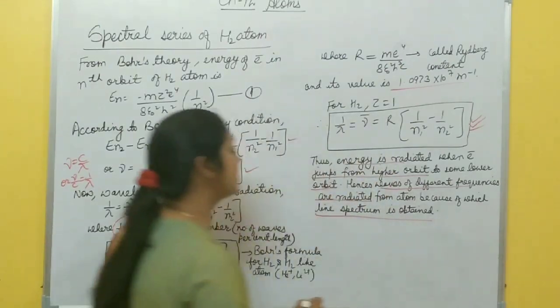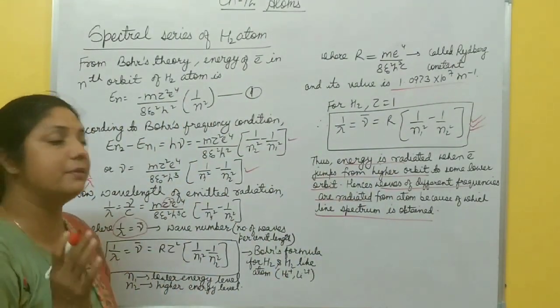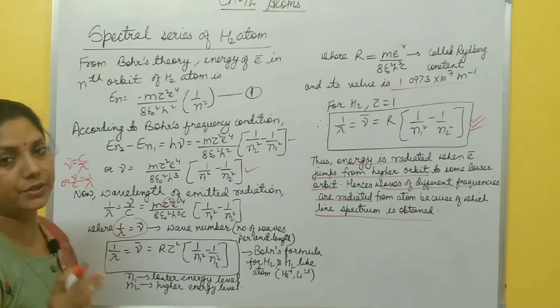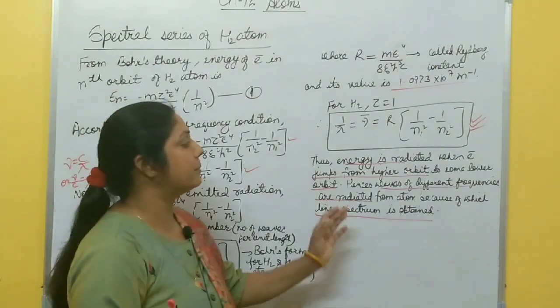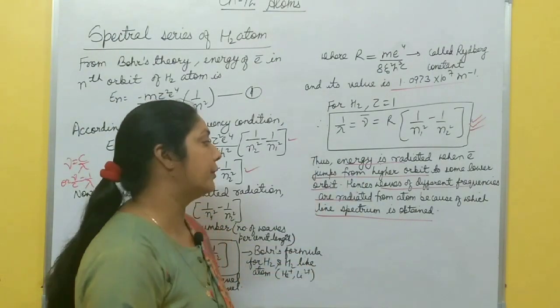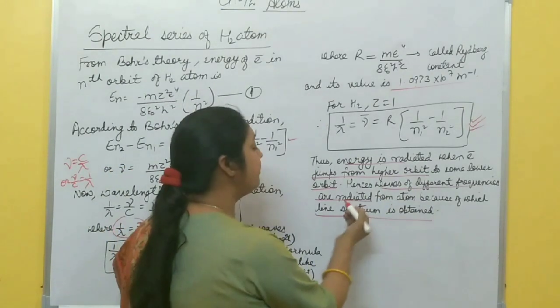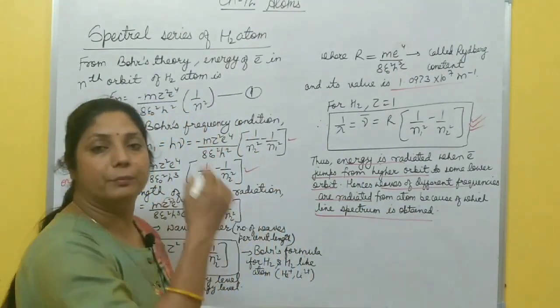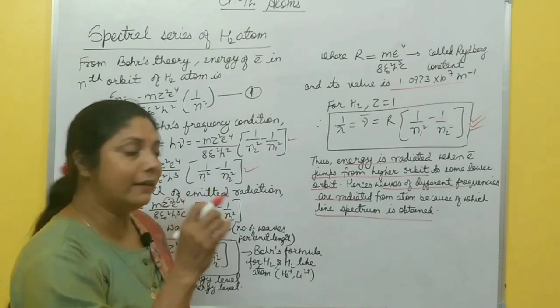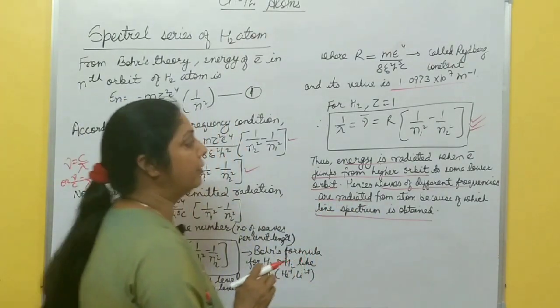So here Bohr explained how line spectrum is obtained in case of hydrogen atom when an electron jumps from higher orbit to lower orbit. He found that waves of different frequencies are radiated from the atom, and because of that line spectrum is formed.